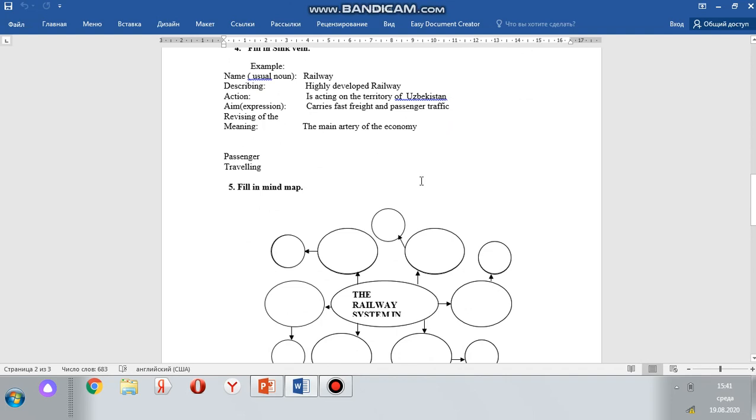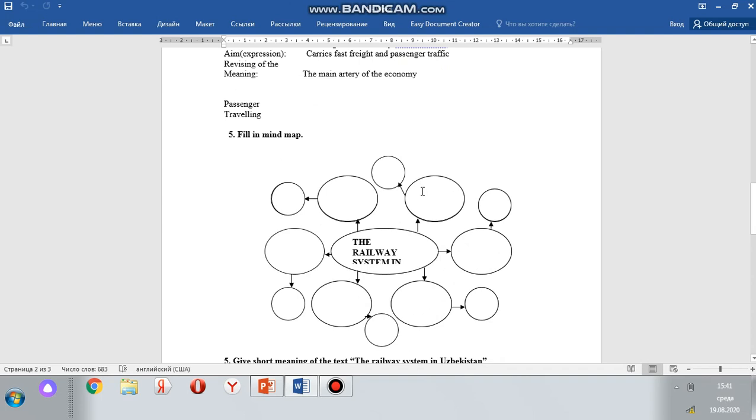Okay, our next activity is fill in the mind map. Everybody knows what a mind map is. It's like a cluster. For example, the railway system in Uzbekistan. Here you can see, and you should write words or word combinations which are related to this topic.